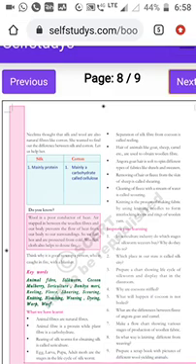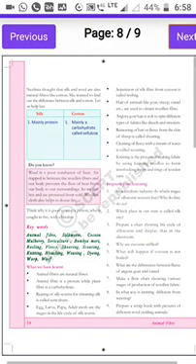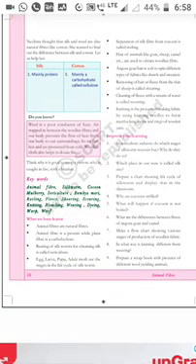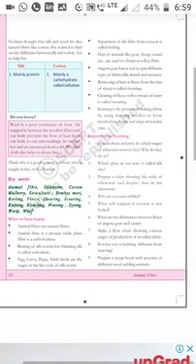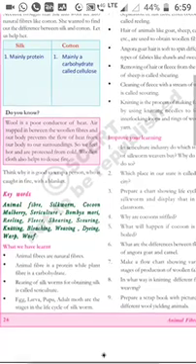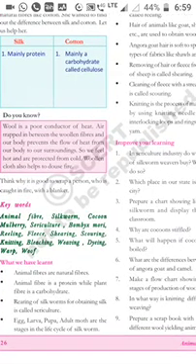Nilima thought the silk and woolens are also natural fibers like cotton. She wanted to find out the difference between silk and cotton. Let us help her. You have to write the differences between silk and cotton. So here in the box you have to see, wool is a poor conductor of heat. The air trapped between the woolen fabrics and our body prevents the flow of heat from our body to our surroundings. So we feel hot and are protected from cold.